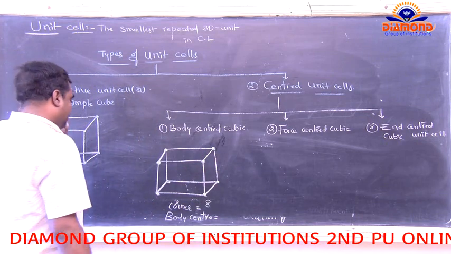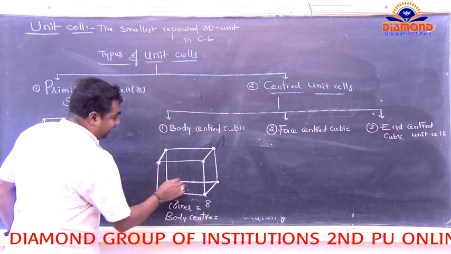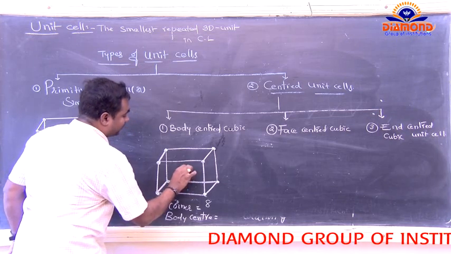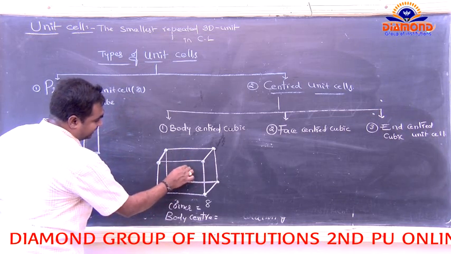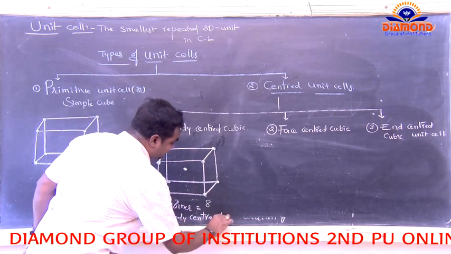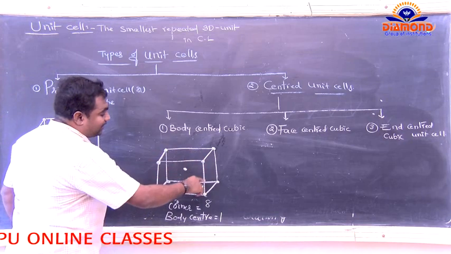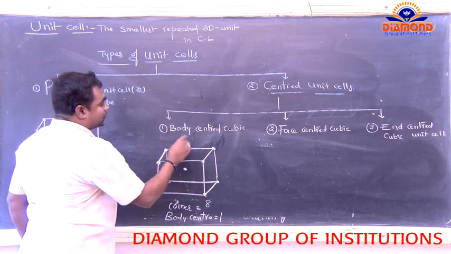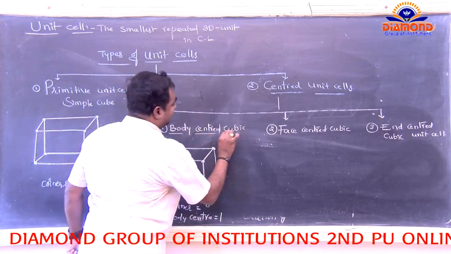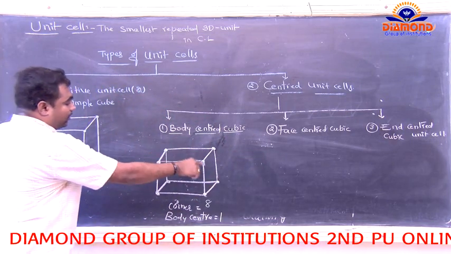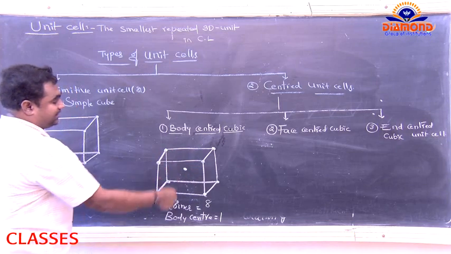Next, what about the body center? Only one lattice point is present at the center of the body. So this type of arrangement of lattice points in the unit cell is called a body-centered cubic unit cell.